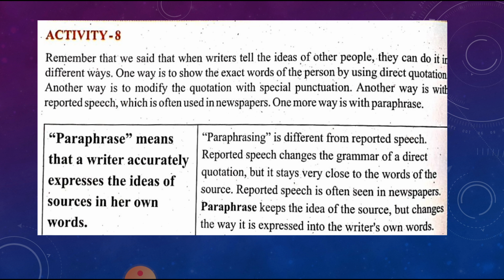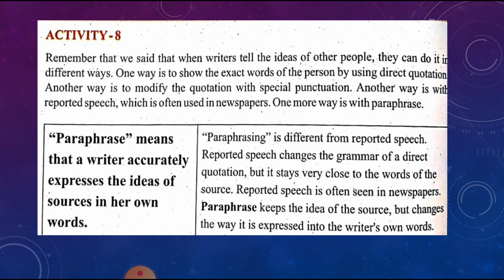Now moving towards activity 8. Remember that we said that when writers tell the ideas of other people, they can do it in different ways. One way is to show the exact words of the person by using direct quotations. See, the exact words are placed in the direct quotations.